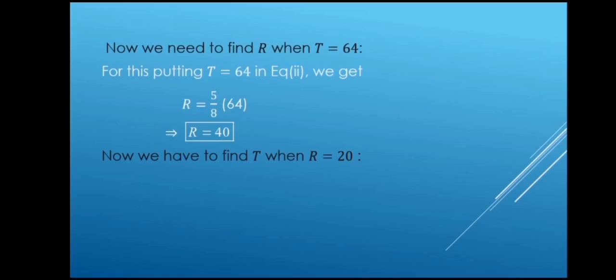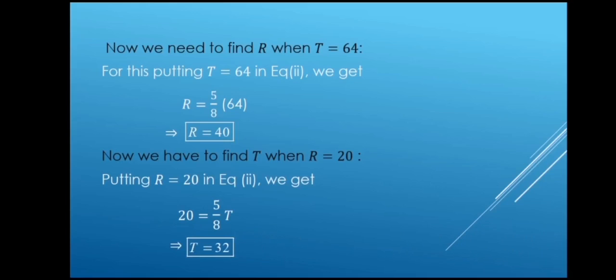Now we have to find t when r is equal to 20. So putting r is equal to 20 in equation number 2, we get 20 is equal to 5 by 8 into t. And t is equal to 32. In order to find out t, we will have to multiply both sides by 8 by 5, and 8 by 5 multiplied by 20 will result in 32.